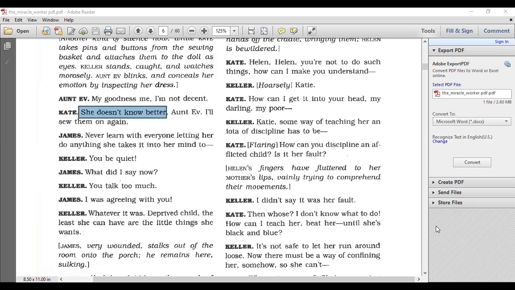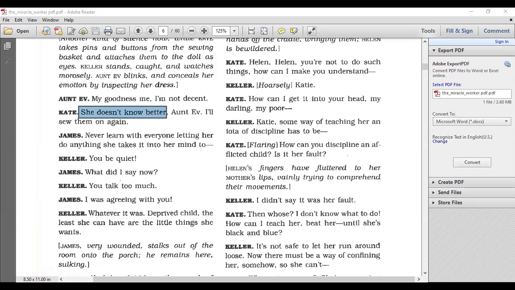All right. So we can see here that the Kellers, both parents, are struggling with Helen because they do not know how to discipline her. There's going to be a problem with discipline, and this is a problem that Annie Sullivan, the miracle worker, is going to face, because Helen has never been disciplined, no matter what she does and no matter the extreme. Remember, guys, earlier, what did we see that she did with Mildred, her little sister, the baby in the cradle? She flipped the cradle over and dropped the baby. I don't think we saw that part yet. Maybe we did, but I think we're going to see it.